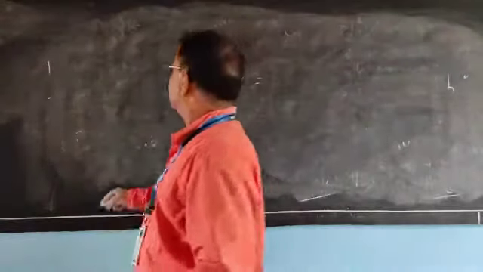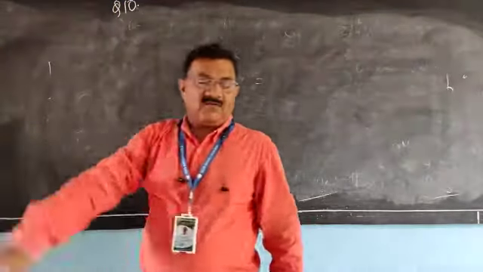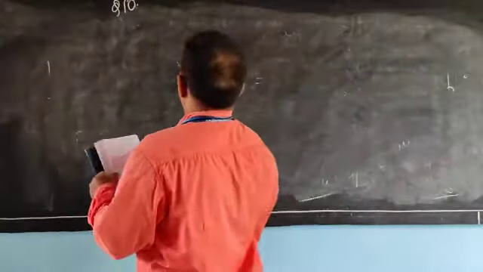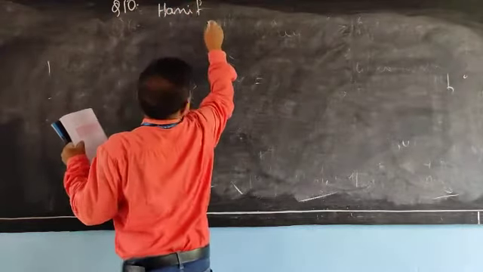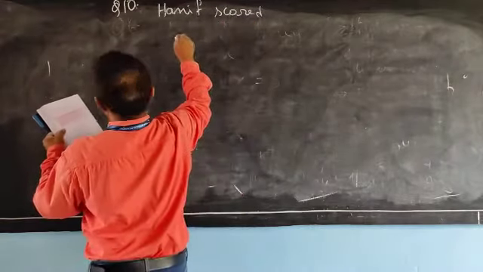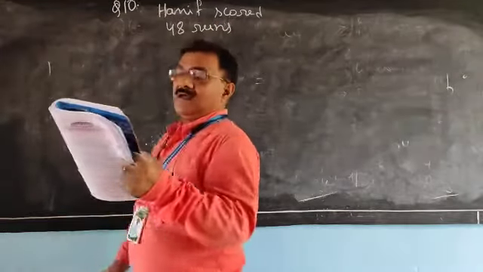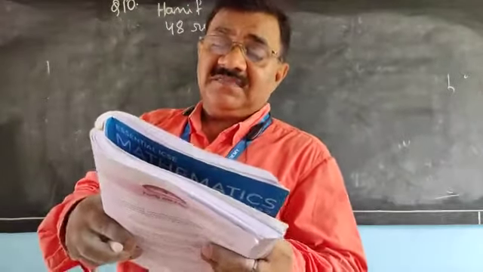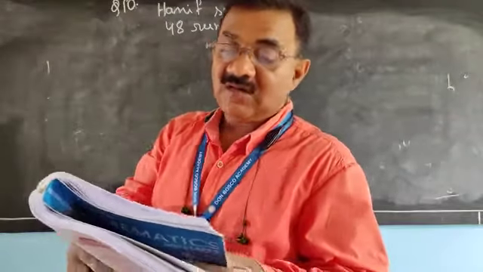Question number 10. Hanif scored 48 runs. If he scored 20% more runs than Roy, how many runs did Roy score?